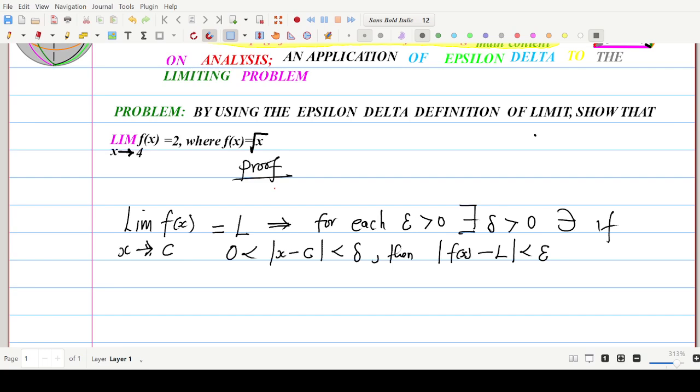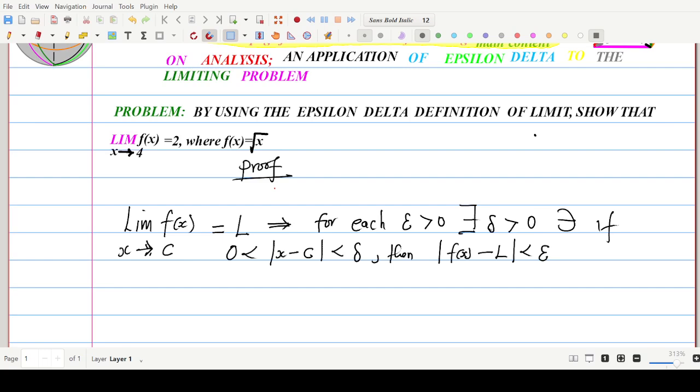So the problem here is finding a delta that always guarantees that the modulus of f of x minus L is less than epsilon. If we can do that every time for any positive epsilon, then we say that the limit of f of x as x approaches c is L. Otherwise, we cannot say that. Otherwise, the limit does not exist.